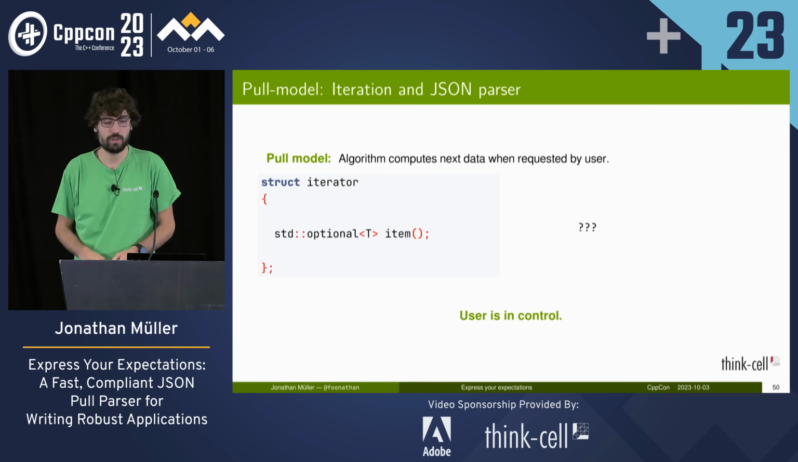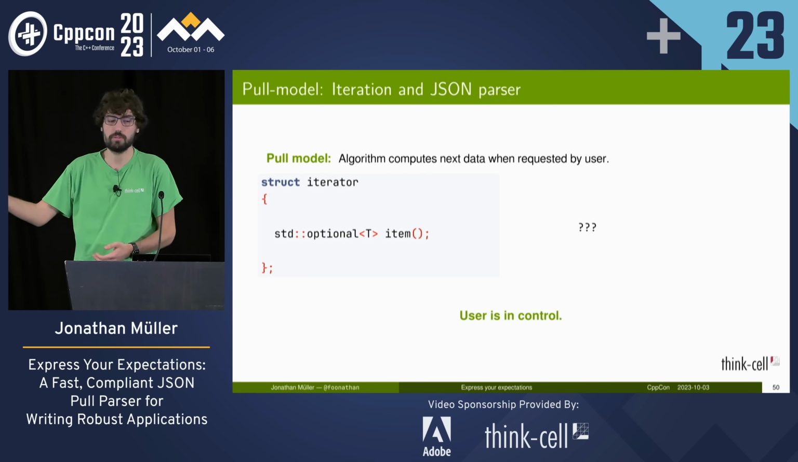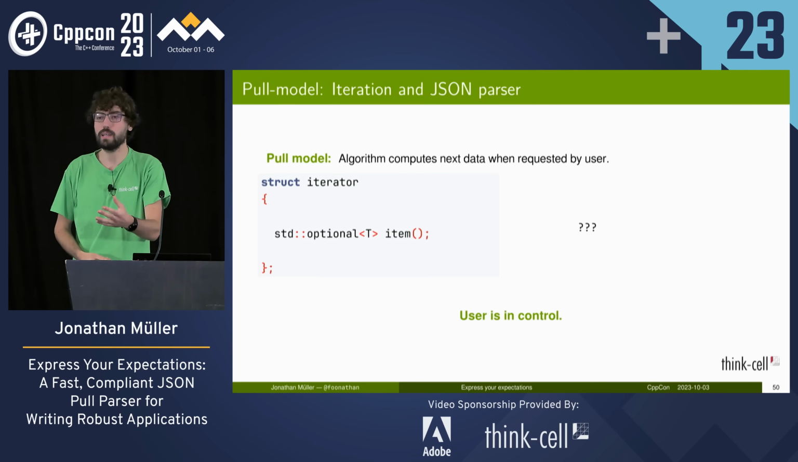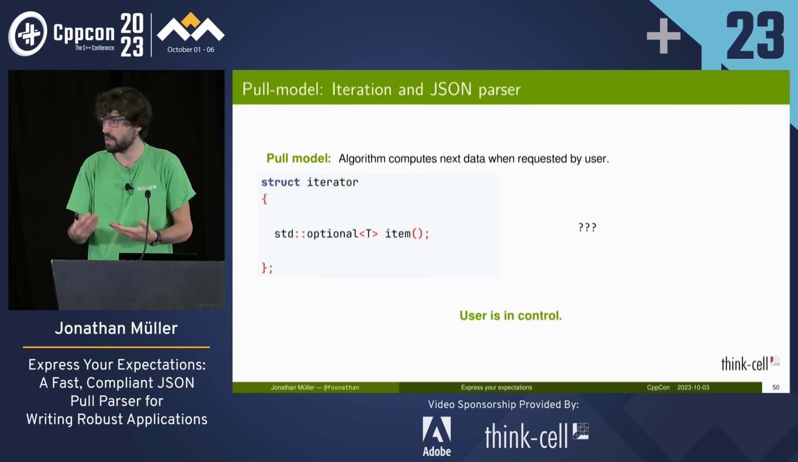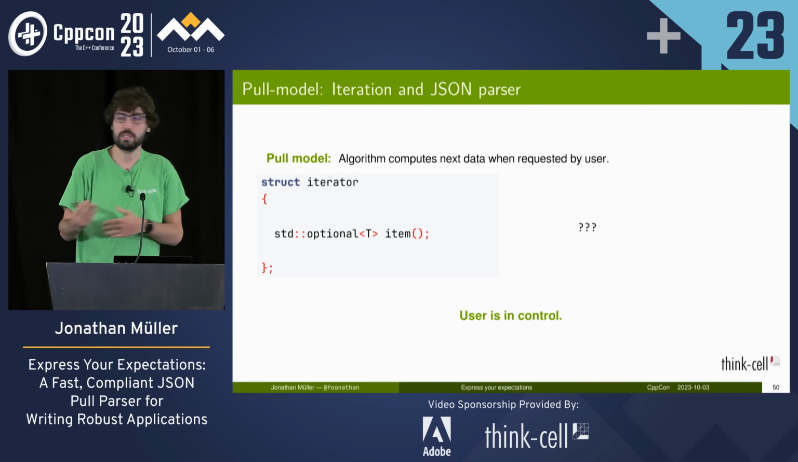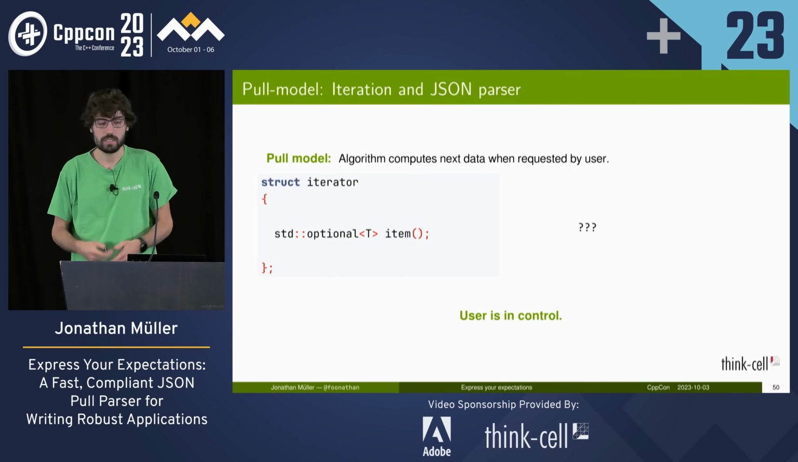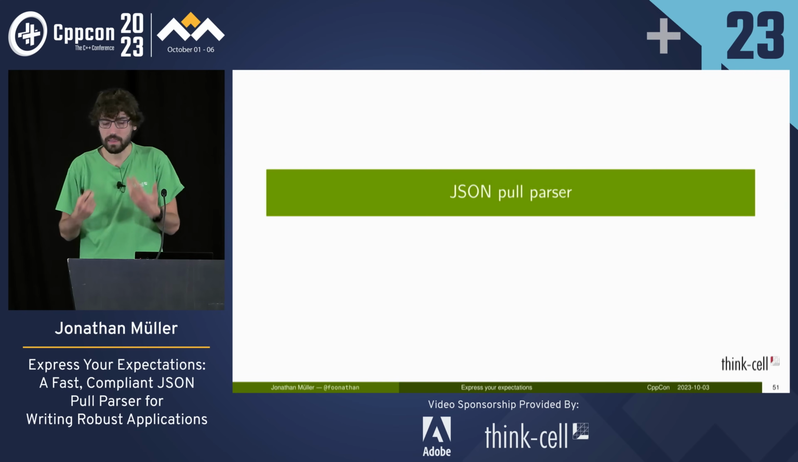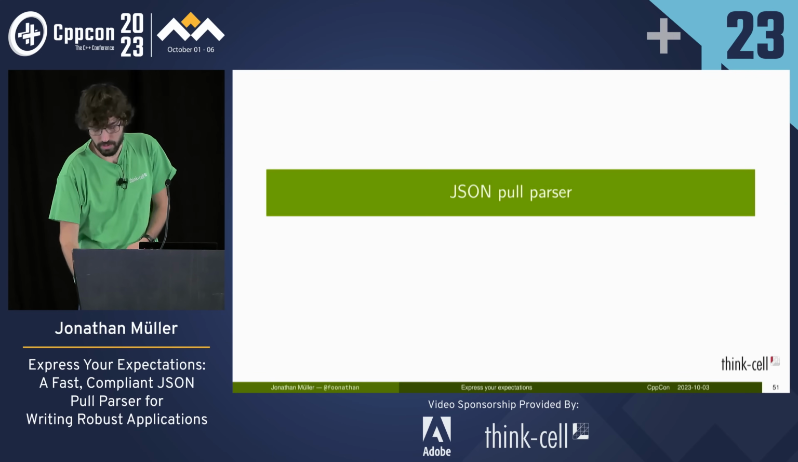The pull model is simpler in Rust. A Rust iterator just has a single function, next, and this will give you the next thing. So when you call next, it will compute the next value and return it, or return null when it's at the end. So the user just keeps on calling next to get all the data elements. And we want to write that for JSON. This is a JSON pull parser, and this is exactly what we've implemented.